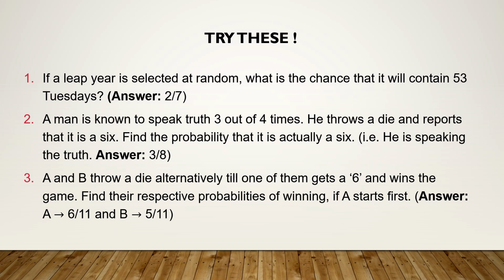Third one, it's like one of the problems having an infinite geometric series we have just now seen. A and B throw a die alternately till one of them gets a 6 and wins the game. Find the respective probabilities of winning if A starts first. So the answer: probability of A winning the game is 6 by 11 and B winning the game is 5 by 11. Why is it more for A? Obviously because A is starting the game.